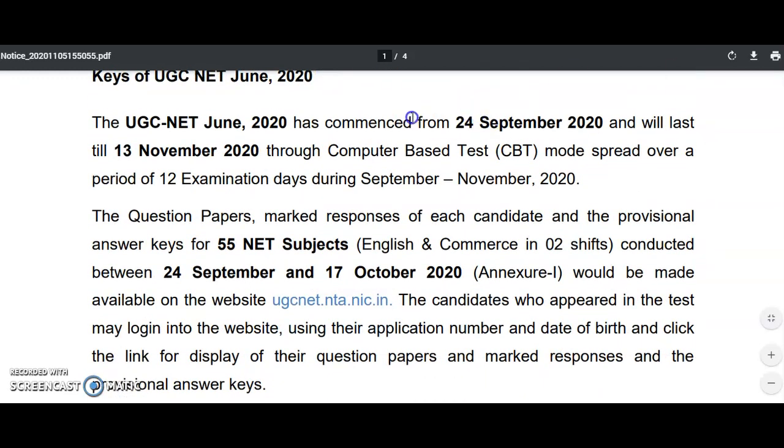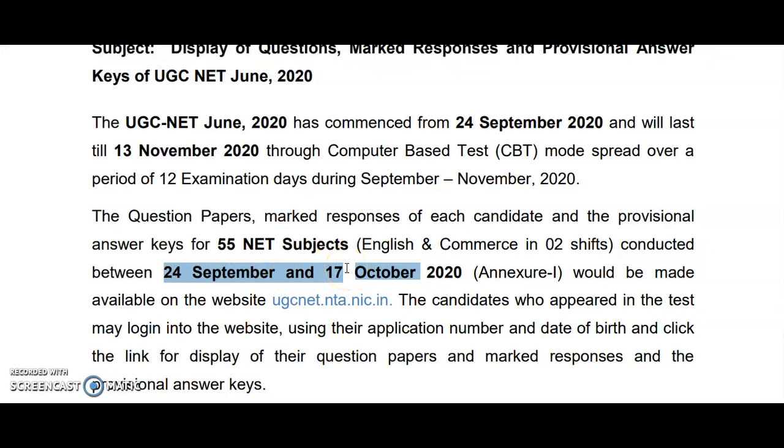Whatever examinations were conducted between 24th September and 17th October, the question papers, marked responses and the provisional answer keys for these 55 subjects conducted between these two dates are released. You can check on the official website of the National Testing Agency. And the provisional answer keys for the next subjects are going to be released soon.